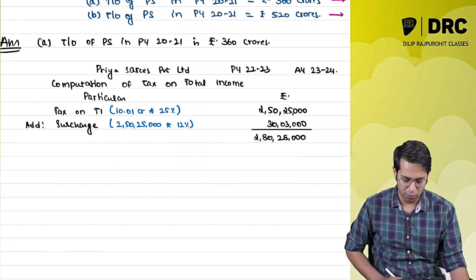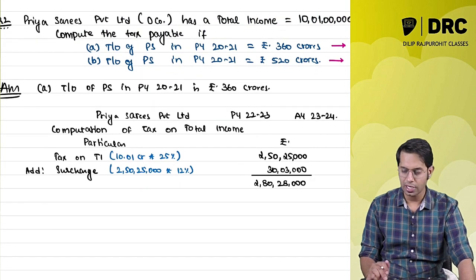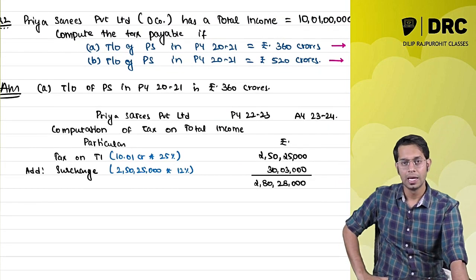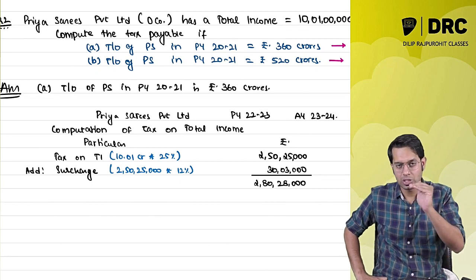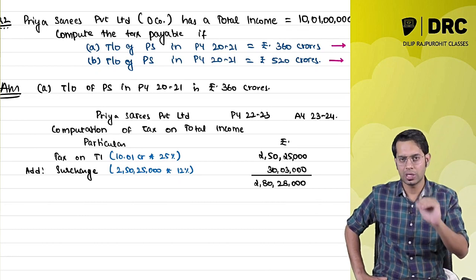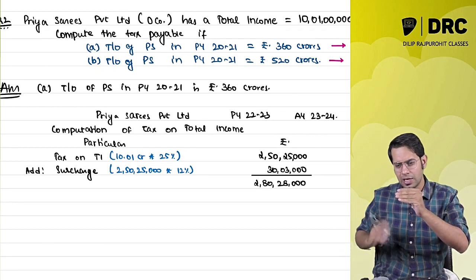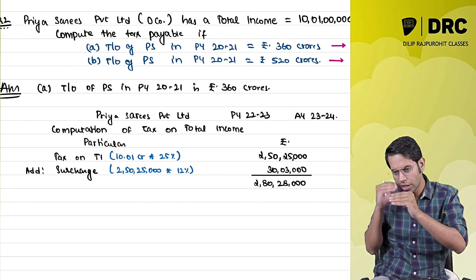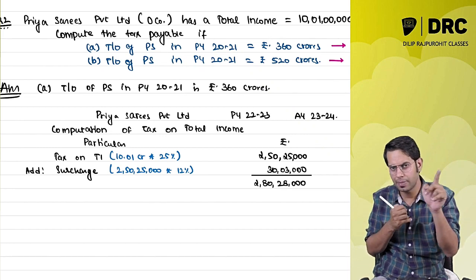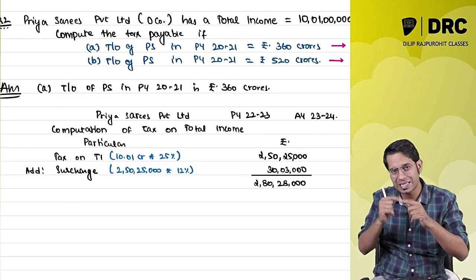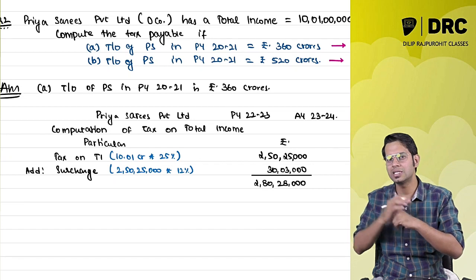What mistake would we have made, sir? Priya Sarees total income is 10 crore 1 lakh rupees. So this total income is slightly above 10 crore rupees. If the total income was exactly 10 crore or less, then how much surcharge was applicable? 7%. Because it is slightly above 10 crore rupees, the higher surcharge rate of 12%